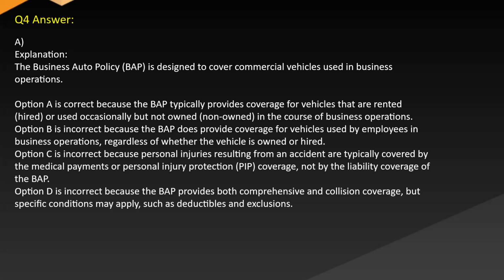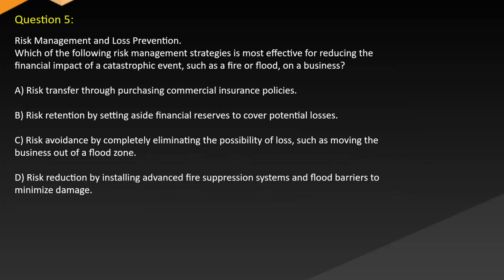Option C is incorrect because personal injuries resulting from an accident are typically covered by the Medical Payments or Personal Injury Protection (PIP) coverage, not by the liability coverage of the BAP. Option D is incorrect because the BAP provides both comprehensive and collision coverage, but specific conditions may apply, such as deductibles and exclusions.